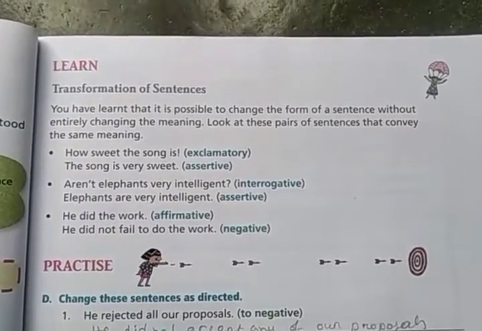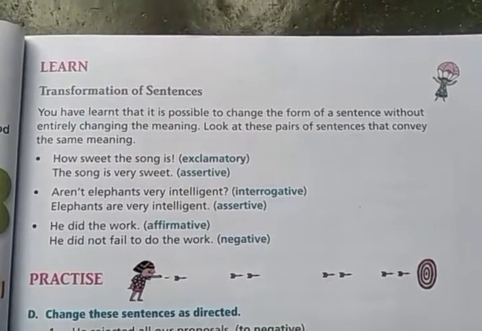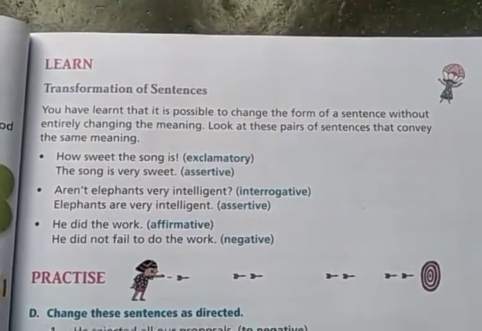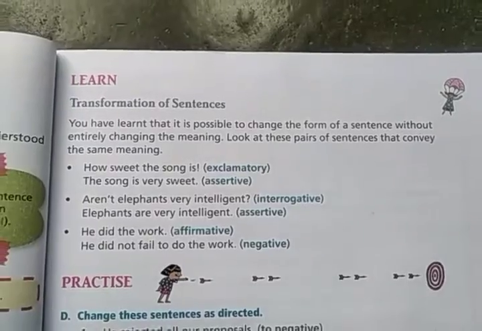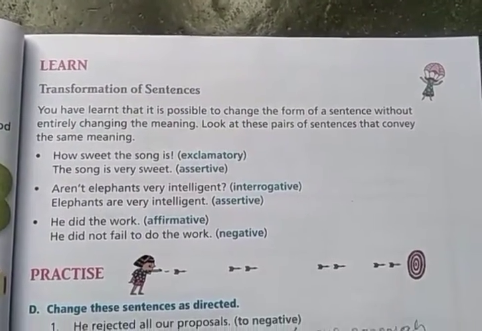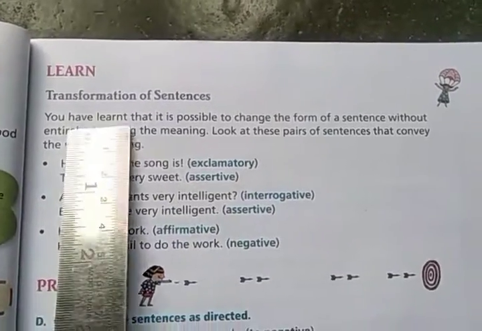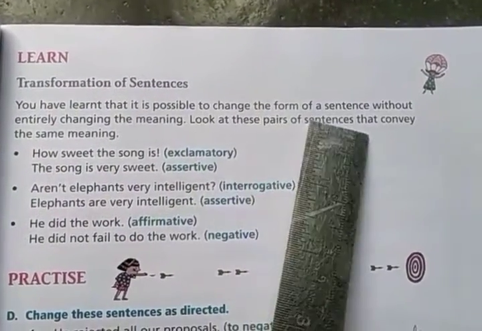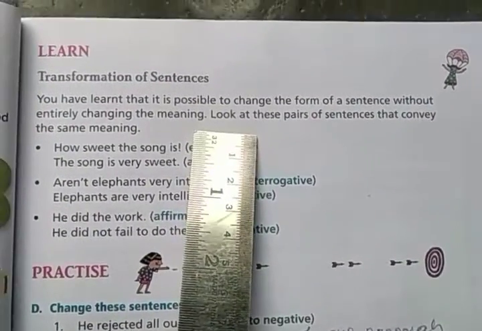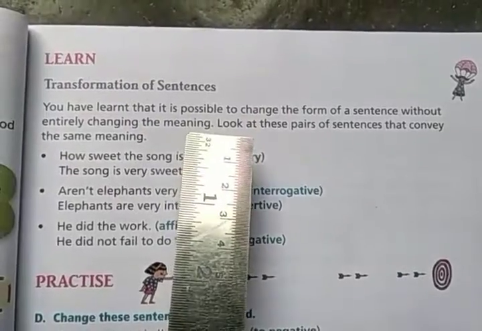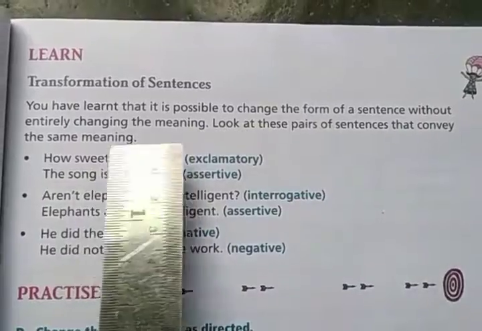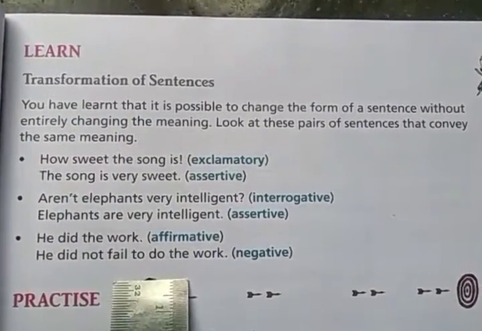So now let's move on to the last topic of the chapter, that is transformation of sentences. How do we transform the sentences? Transform means to change the sentence in such a way that its meaning should not be changed. Look, you have learned that it is possible to change the form of a sentence without entirely changing the meaning. It means you will change the form of the sentence, but the meaning will be the same. Look at these pairs of sentences that convey the same meaning. By looking at the examples, we will be clear about that.